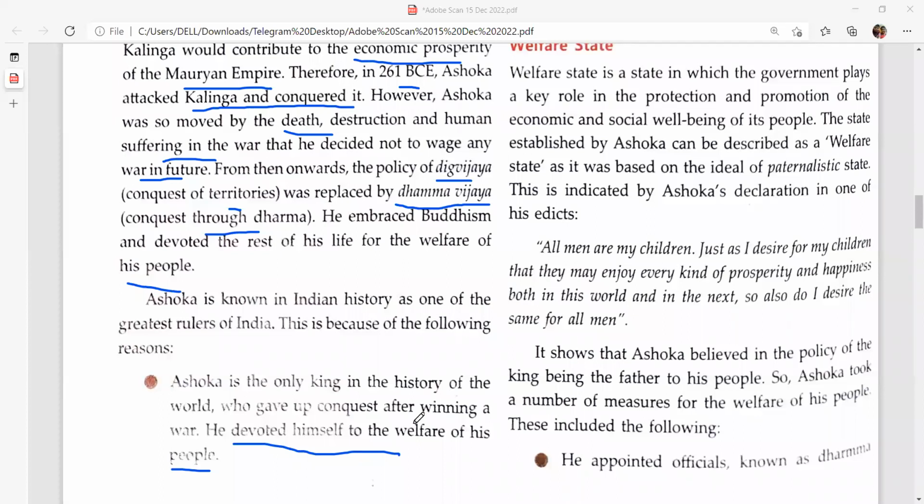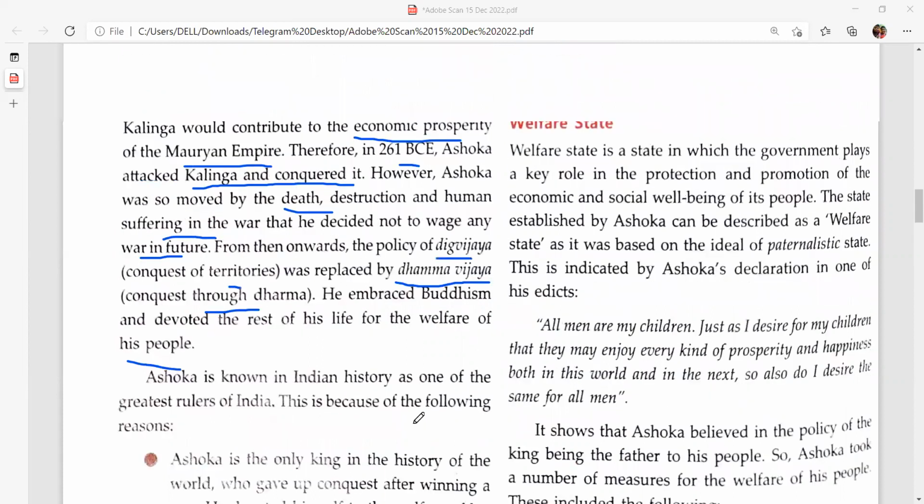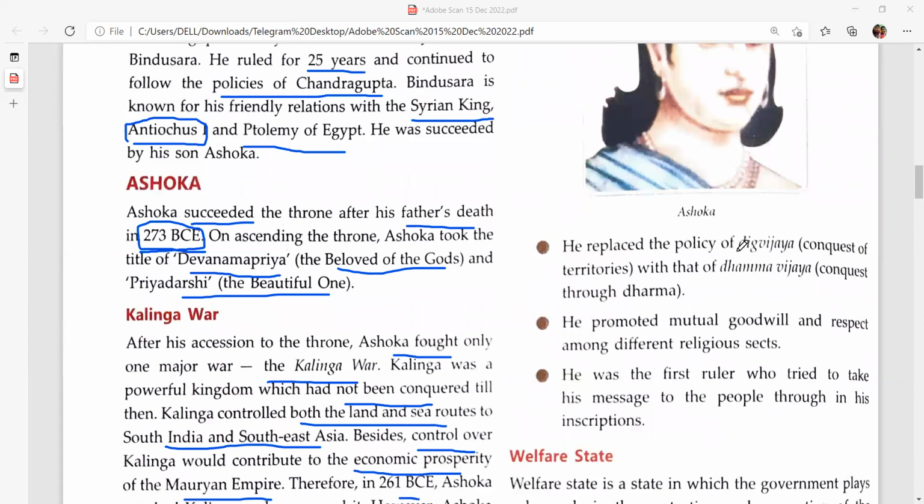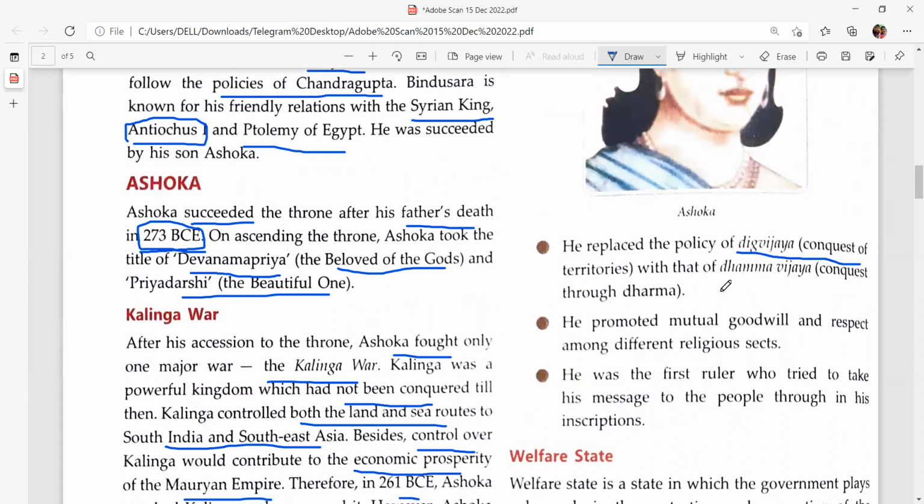After winning the Kalinga War, he never had the aim to fight more wars. Rather, he gave up fighting deadly wars, and devoted himself to work for the welfare of his people. That's why Ashoka was known as one of the greatest kings. He replaced the policy of Digvijaya, that is conquest of territories, with Dhamma Vijaya, that is conquest through Dharma.